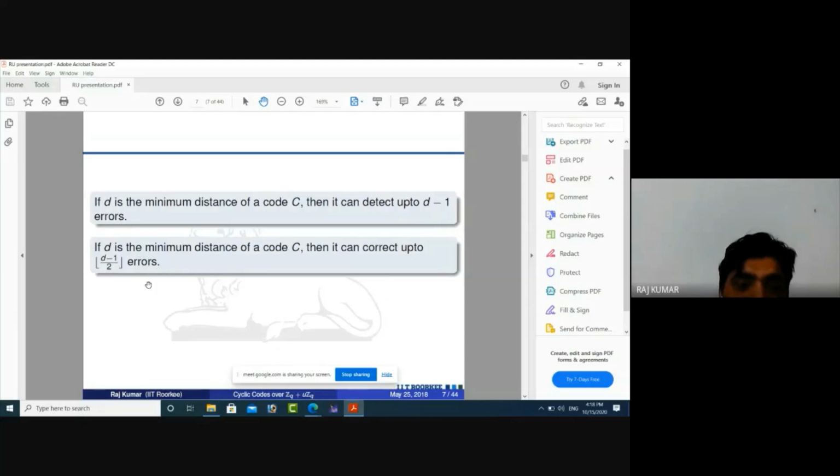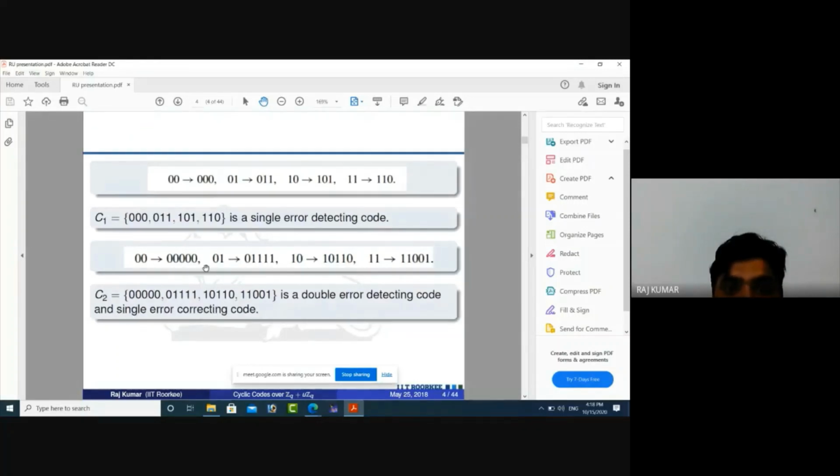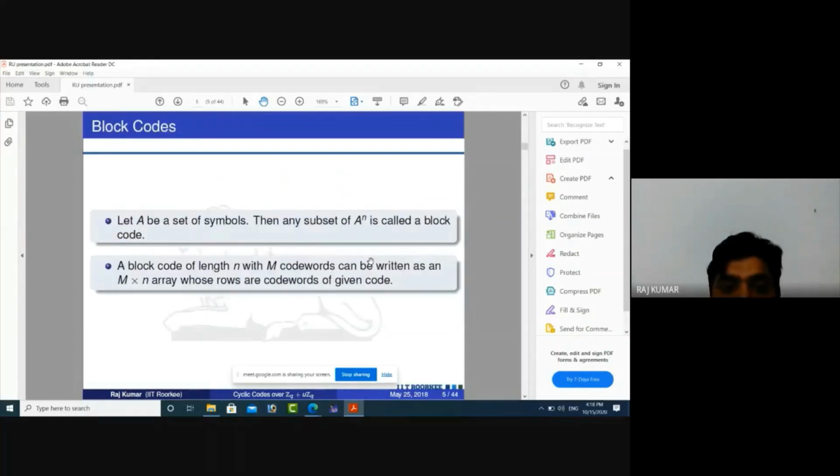So that means this code cannot correct any error. Okay, in the next example, we get the minimum distance here, 3 or 4. So then we can say